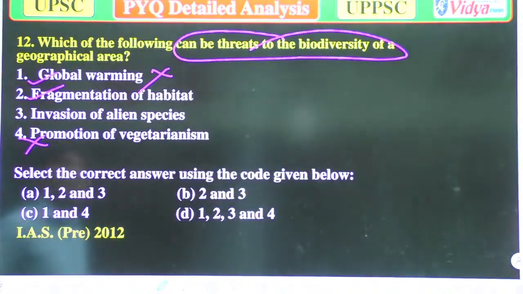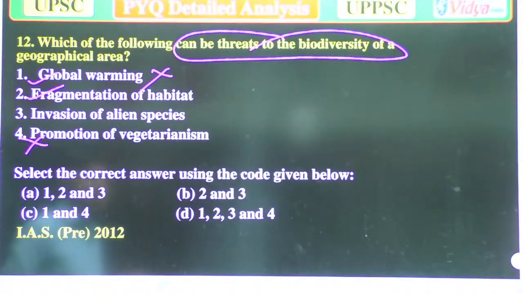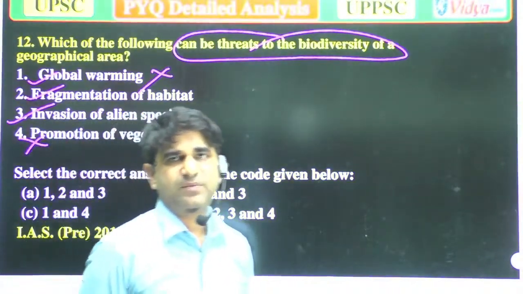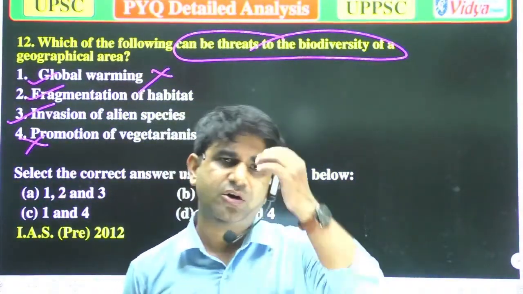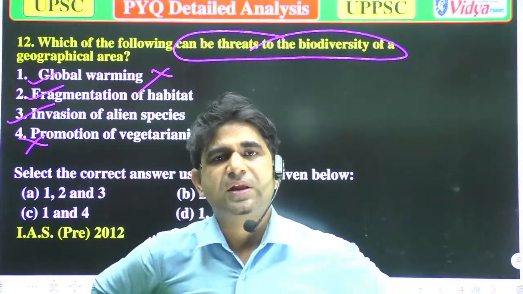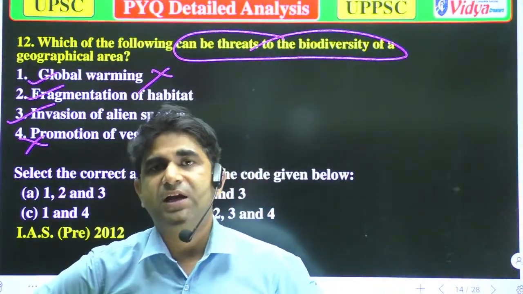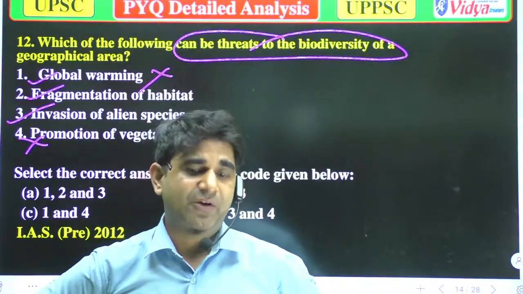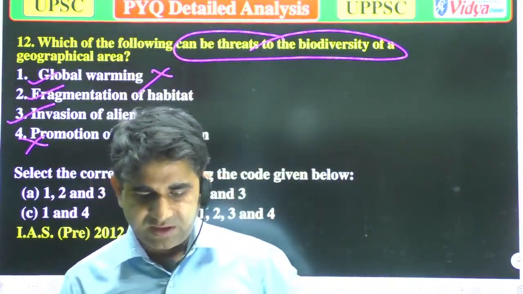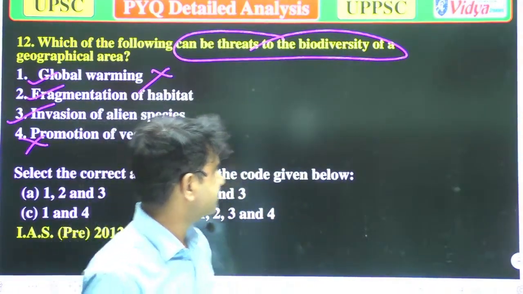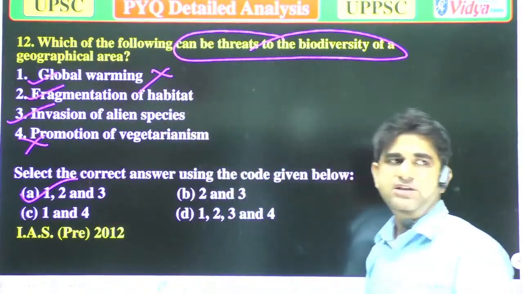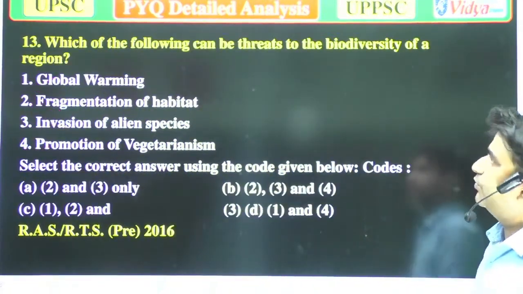Option 3, invasion of alien species, that could also be the correct answer, because when there is a new species in a habitat or in an area, that will also affect the biodiversity, or you can say that will decrease the biodiversity. So option 1, 2, 3 is correct. Now we'll move to the next question.